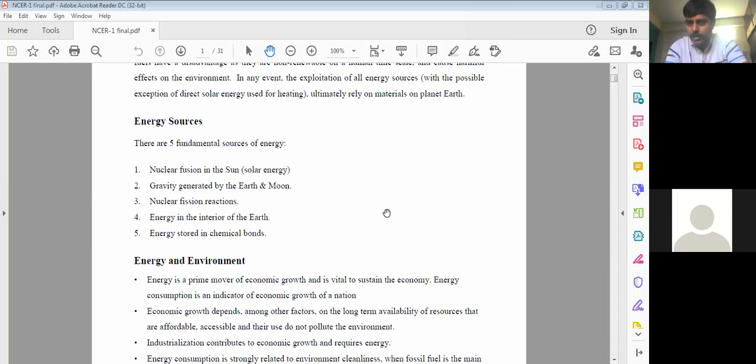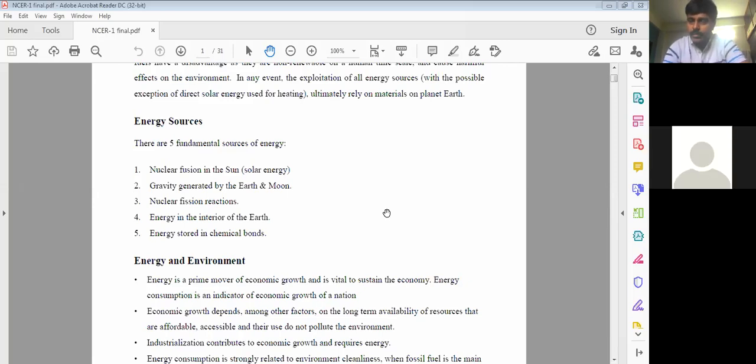Let me take an example here. You can take the nuclear fusion process, where you can see solar energy. And the gravity generated by the earth and moon, where you get ocean and wave technology, wave energies which are available with us. Nuclear fission reactions, of course you know that. Energy from the earth, geothermal energies. So you can write whatever we have studied, all the things, for this particular answer. Okay, so this is it.